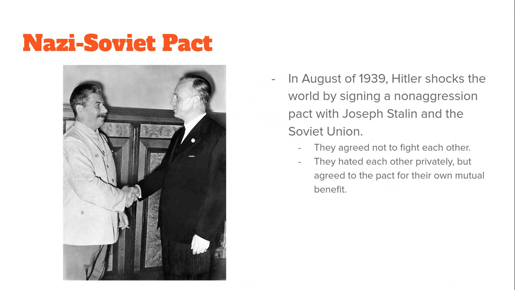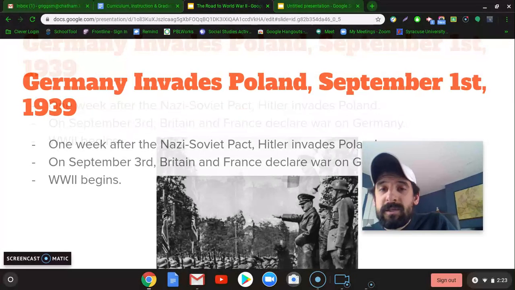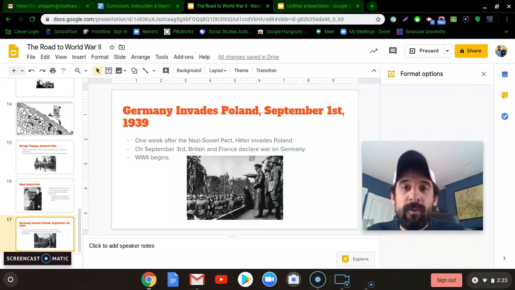And maybe we'll go in and we can split up Poland because we both hate Poland, right? So they agree on this. And again, even though they hated each other privately, they will sign this pact to essentially help themselves, right? And predictably, by September 1st, 1939, Hitler and the Nazis will invade Poland. 2 days later, on September 3rd, the war begins, and the world will forever be changed. So that's how the war begins.